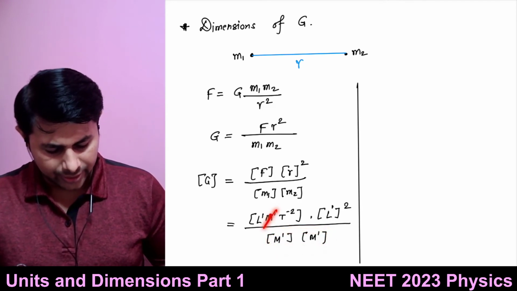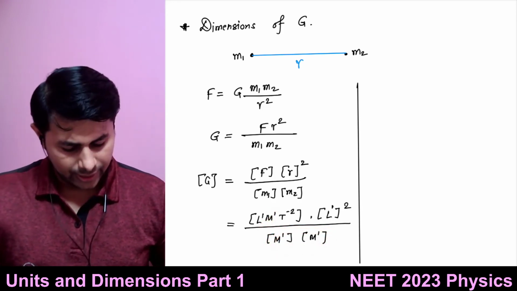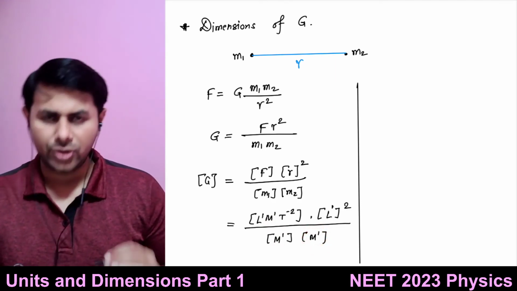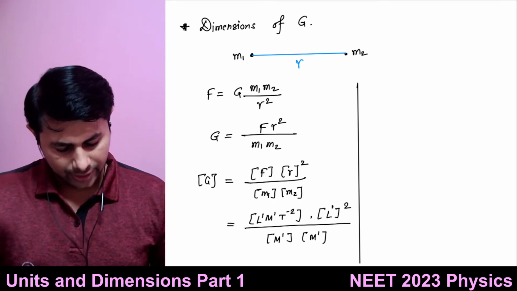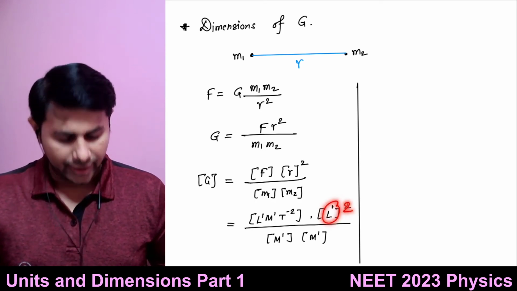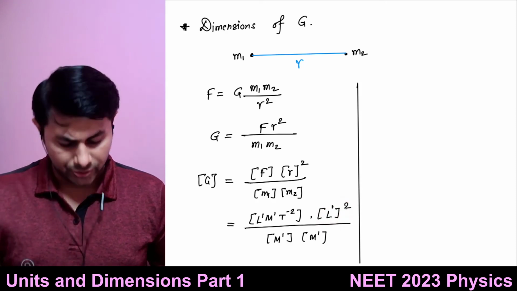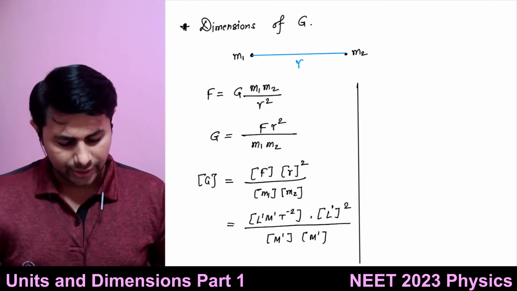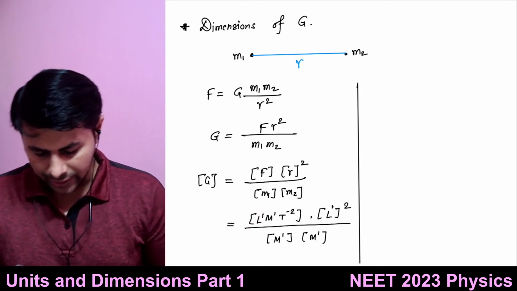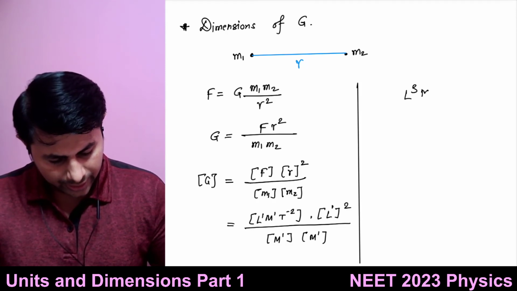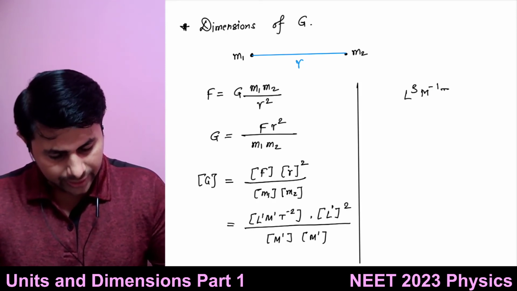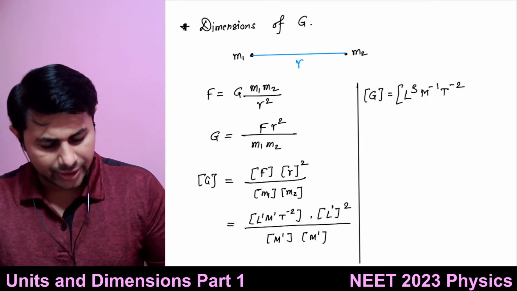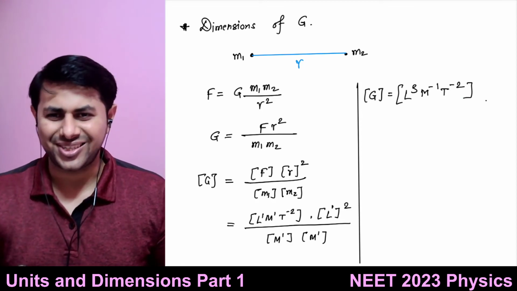I can cancel out this M raised to 1 from the numerator, and then I take the remaining M raised to 1 to the numerator, and it becomes M raised to minus 1. After that it is L raised to 1 squared, that is L raised to 2, and again I have L raised to 1, so it is L raised to 1 plus 2, that is L raised to 3. So it's L raised to 3, M raised to minus 1, and T raised to minus 2. These are the dimensions of the universal gravitational constant, if my algebra is correct.